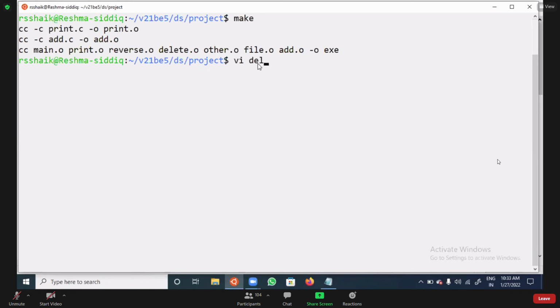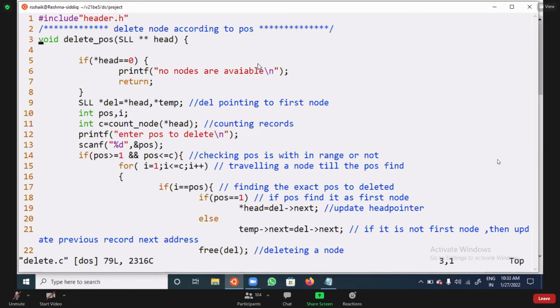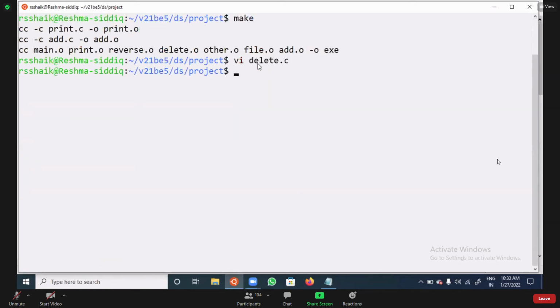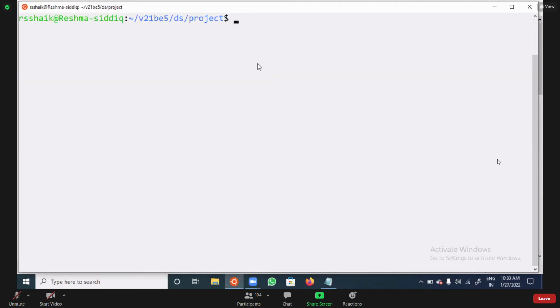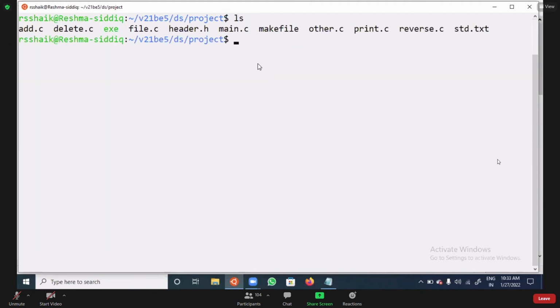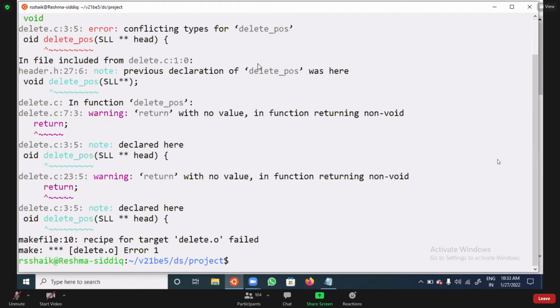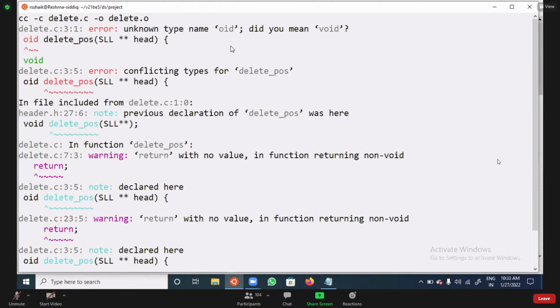Now you can see delete.c. The delete.c file is there. I will remove this here, the letter v. The v is removed, which means some problem is there. Now you can see rm *.o, I'm deleting all the object files. Now whenever I give make, you can see cc main.c. If you observe here,